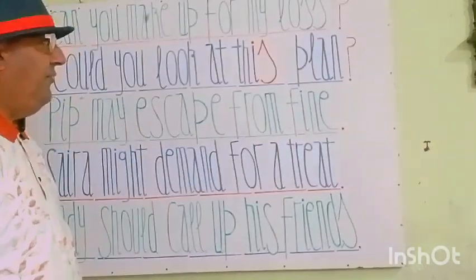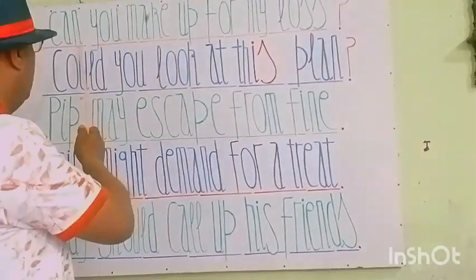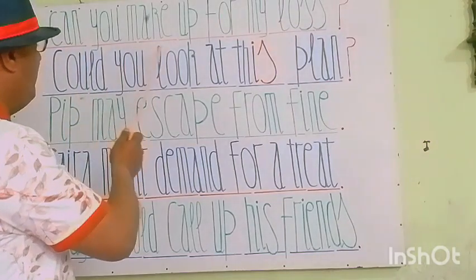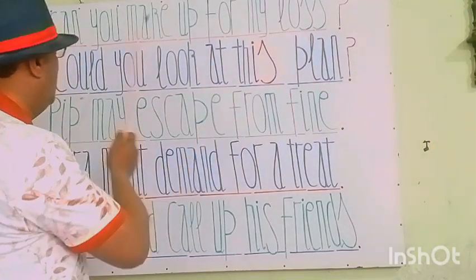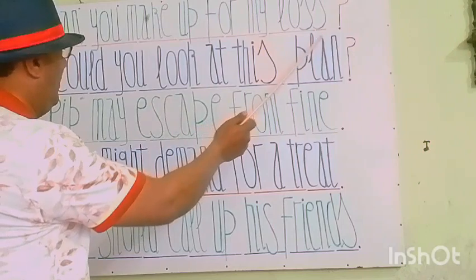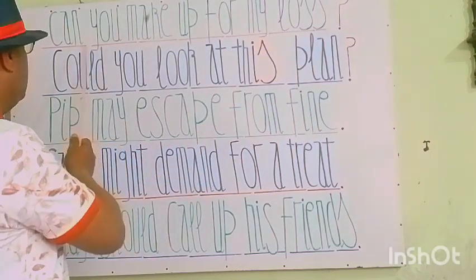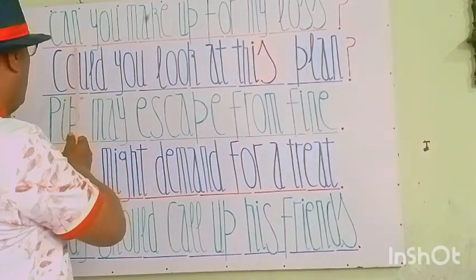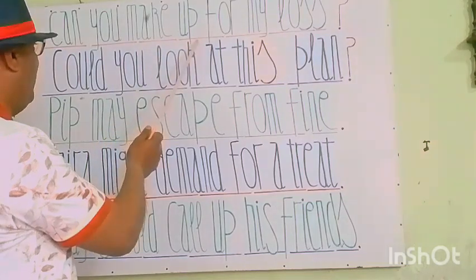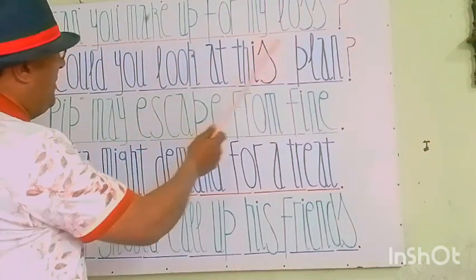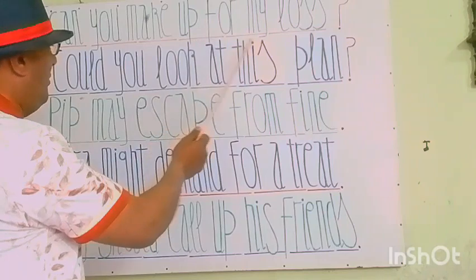The first phrase is with the modal verb: Can you make up for my loss? You see, my students, can is the modal verb and make up is the phrasal verb. Can you make up for my loss?